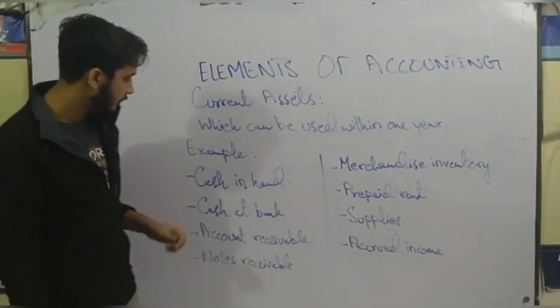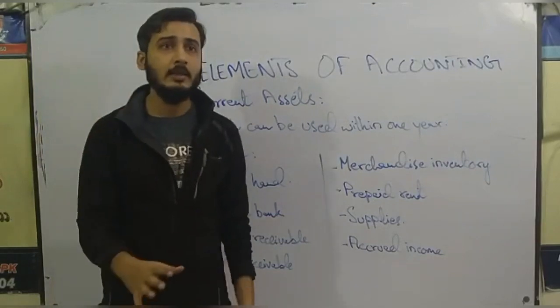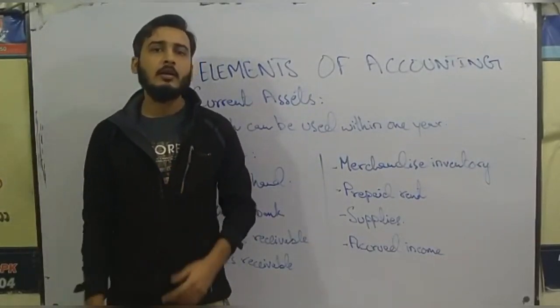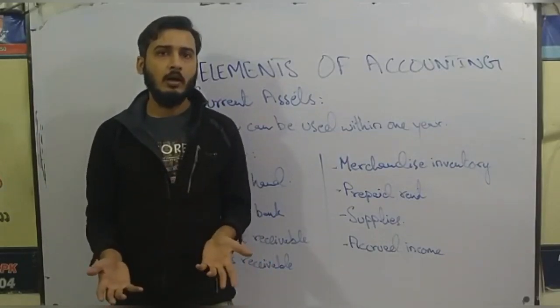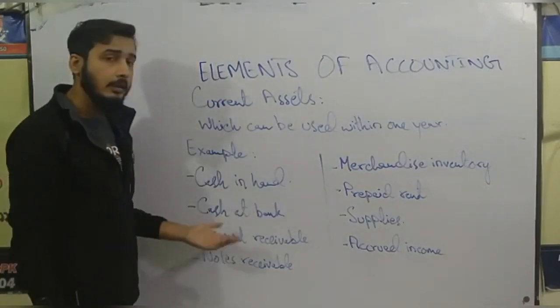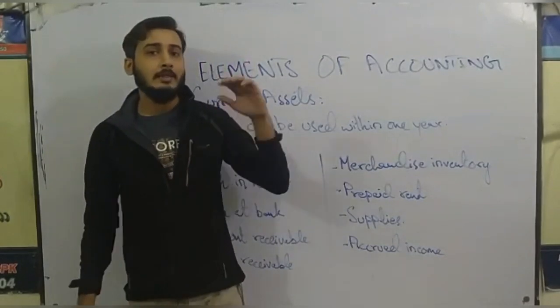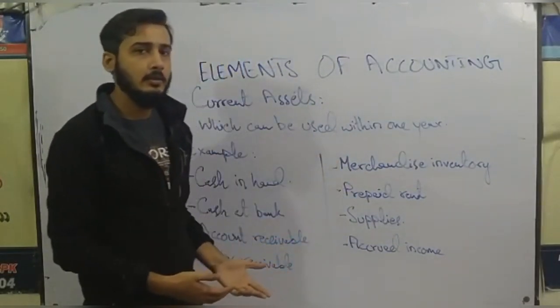For example, cash in hand. As you know, it is the most liquid asset because the transactions of the company are done on a daily basis. So it is used within hours, not years, so it is a current asset. Then cash in bank. The money which belongs to the company but is lying at the bank is called cash at bank, and it is an asset as well.